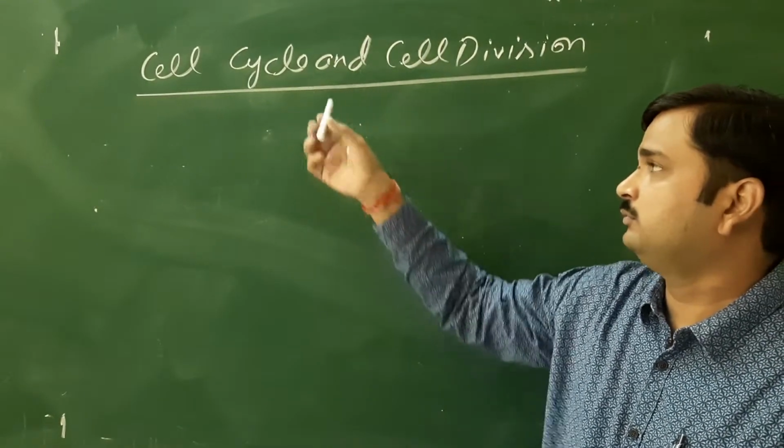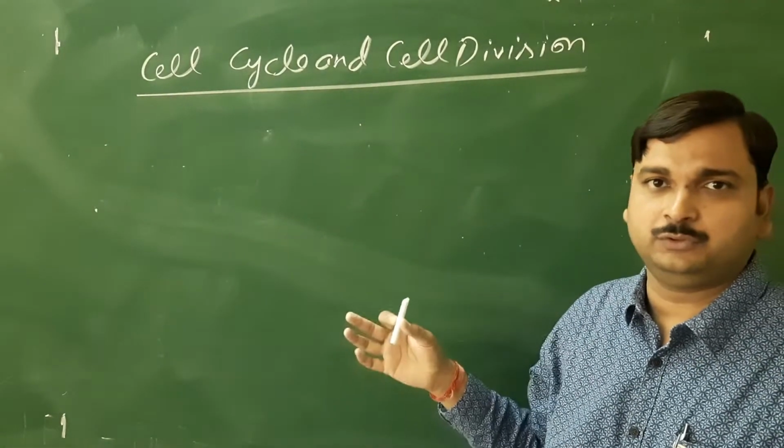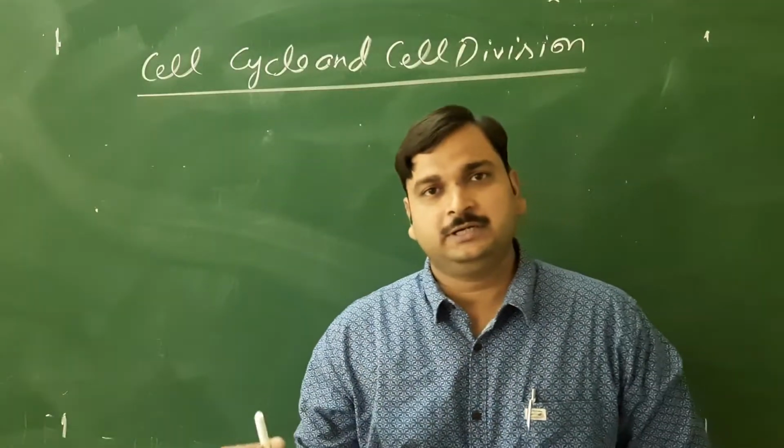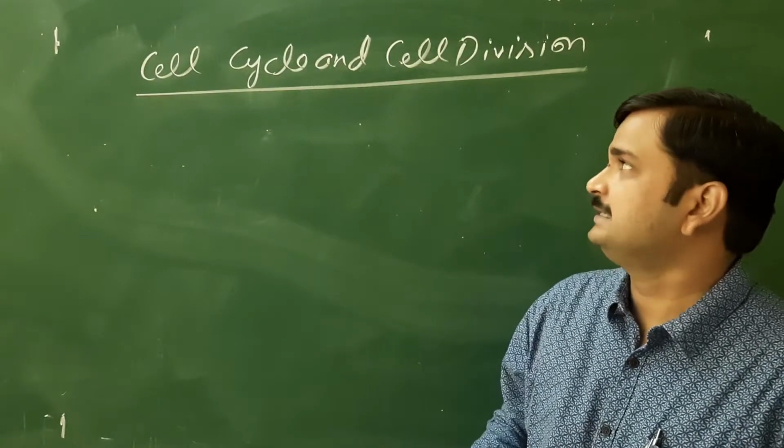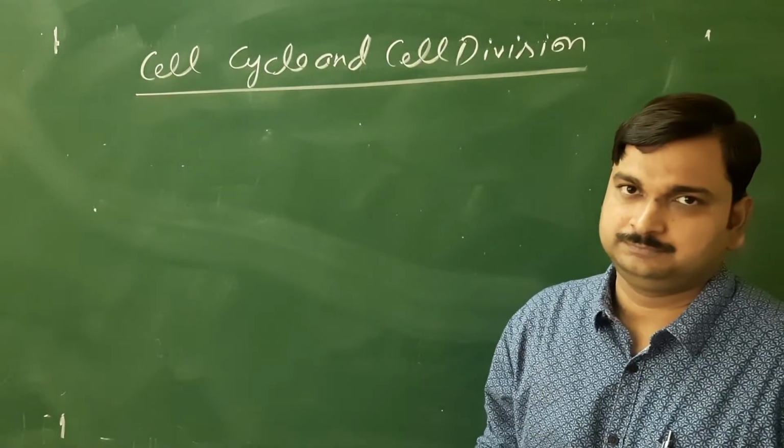So, what is the meaning of cell? That I think all of you know. What are the different type of cell organelles that also we discussed in the last chapter? Now here we have to discuss about the cell cycle and cell division.